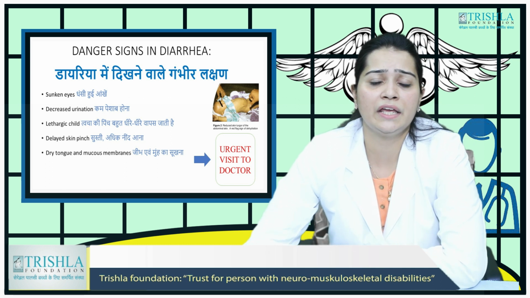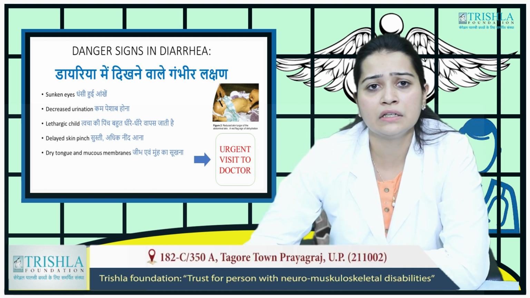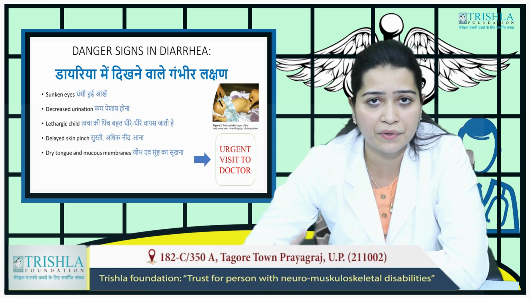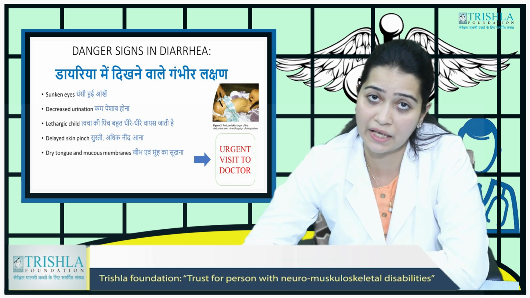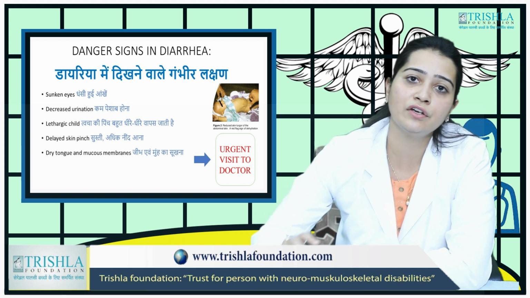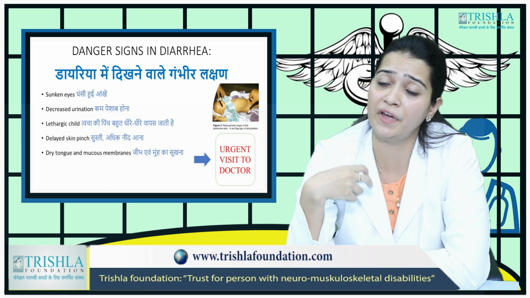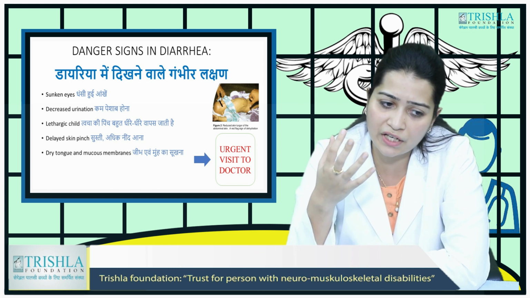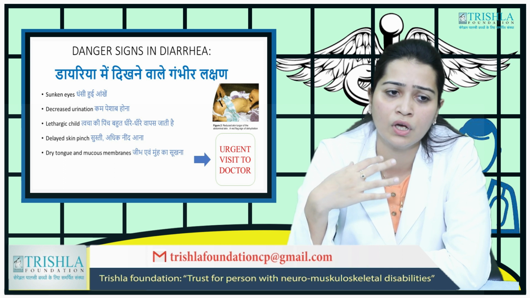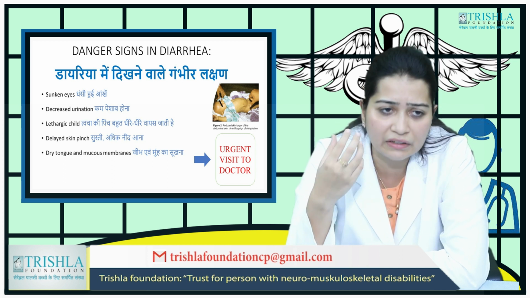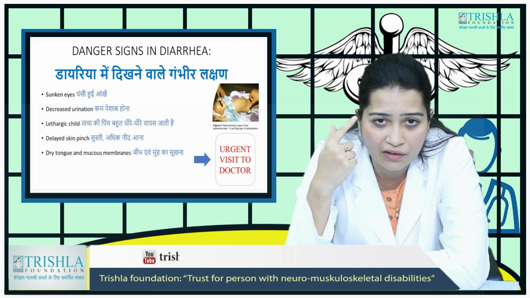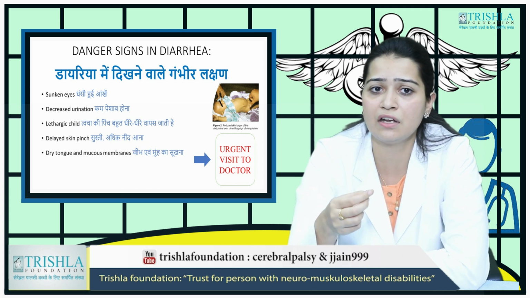Now again, like we discussed in fever, there are certain danger signs which are associated with diarrhea. Some signs which are happening with diarrhea you need to take care of, like if the child might become very irritable, or the child has become lethargic, which is he is very fatigued, he is not able to talk to you, he is not getting up from the bed, he is not interested in his surroundings, he is having sunken eyes, he is not passing enough urine.